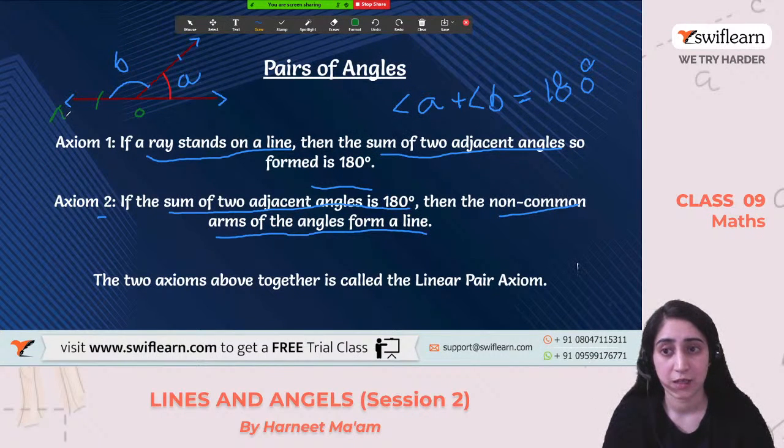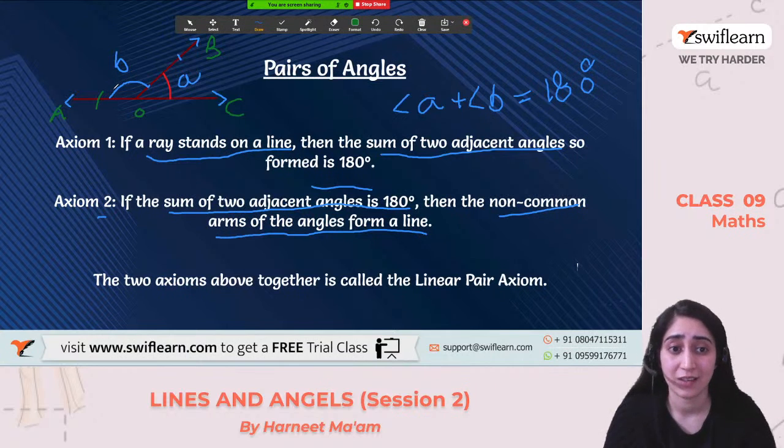Let me name them A, B, and C. So OB is a common arm, whereas OA and OC are non-common arms, right? So when the sum of these angles becomes 180 degrees, then the non-common arms will form a line.